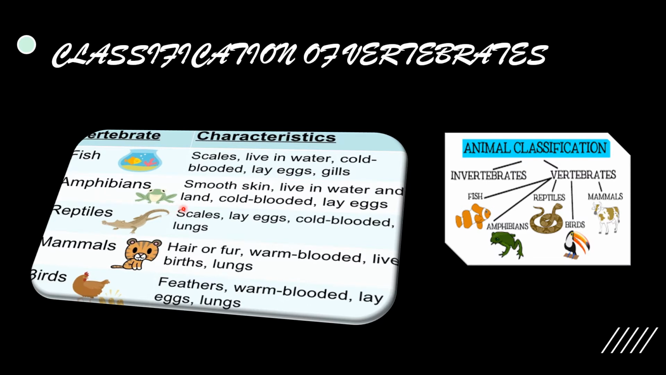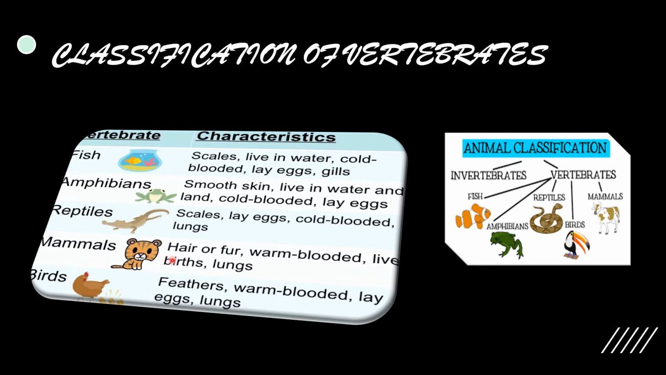Next, amphibians. They have smooth skin, live in water and land. Cold-blooded animals lay eggs. Reptiles. They have scales, lay eggs, cold-blooded animals, and they have lungs.